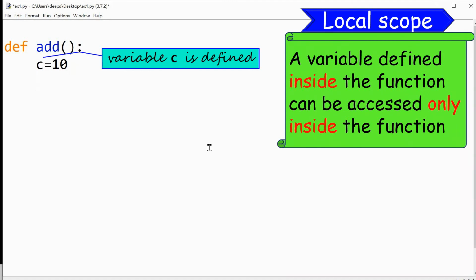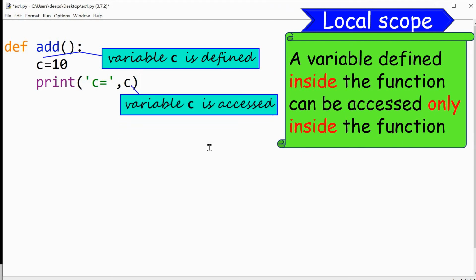Okay, now c is defined here, and in the next step, I'm going to print the value of the variable c. So let me give a string "c is equal to", just for identification, and then comma, the variable c. Now in this print statement, the variable c is being accessed. So in the first step, c is equal to 10, I have defined the variable c, and in the second step, I am accessing the variable c.